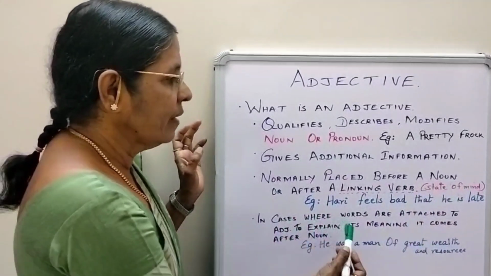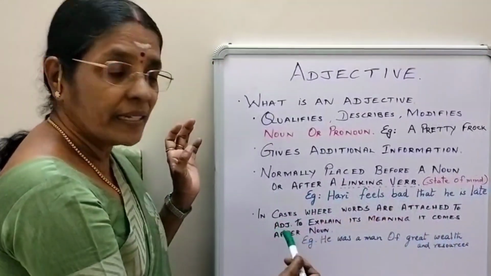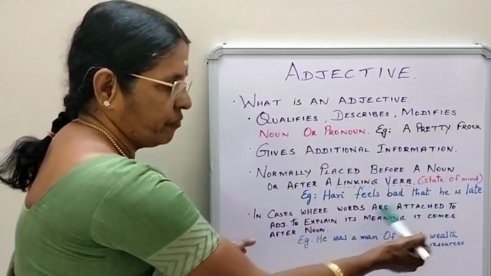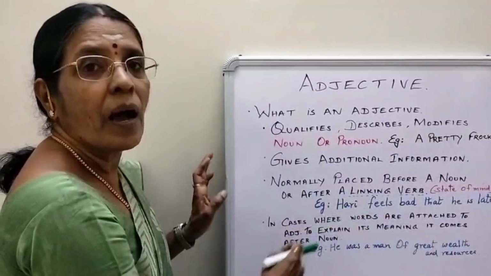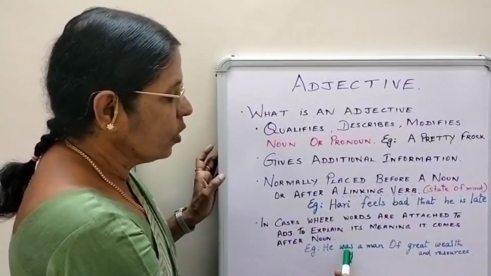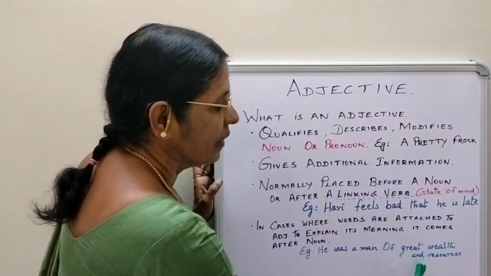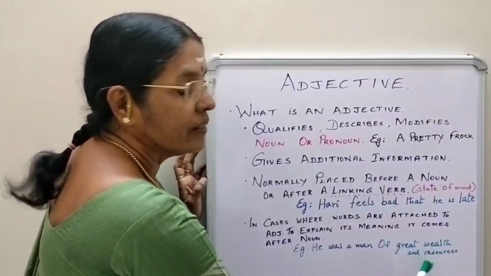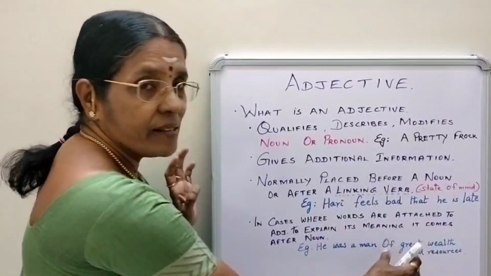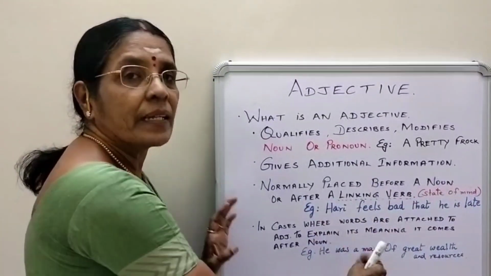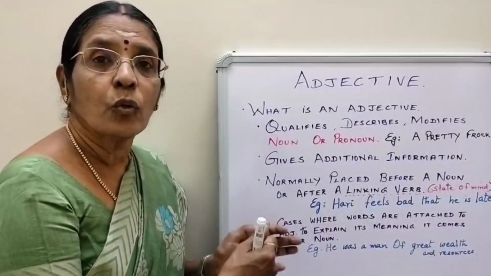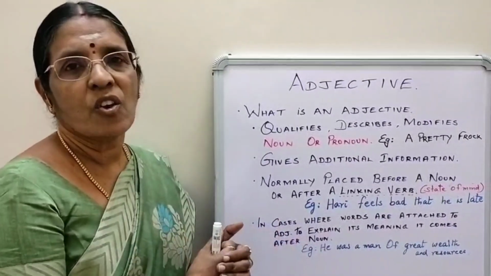Then again, when words are attached to the adjective to explain the meaning, it will come after the noun, right? He was a man of great wealth and resource. Here, what type of man was he? Great wealth and resource. So when there is a phrase to explain the man further, it comes after the noun, right?